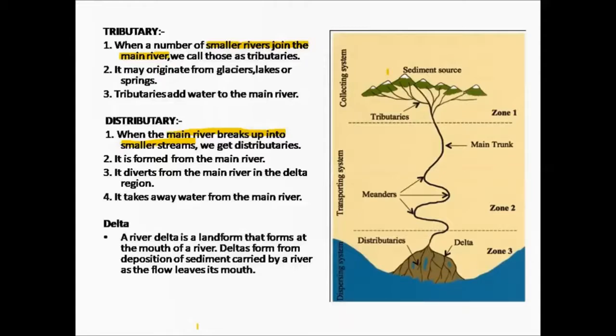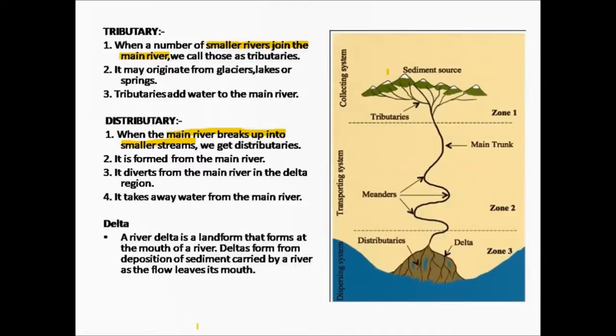Therefore, these smaller rivers are called as the tributaries of the main river. For example, river Yamuna is a tributary of river Ganga, which means river Ganga is the main river and the smaller river Yamuna joins with river Ganga. Therefore, river Yamuna is called as the tributary of river Ganga.